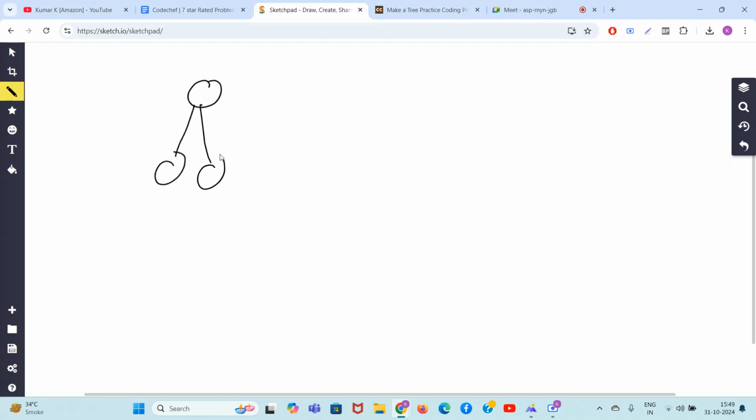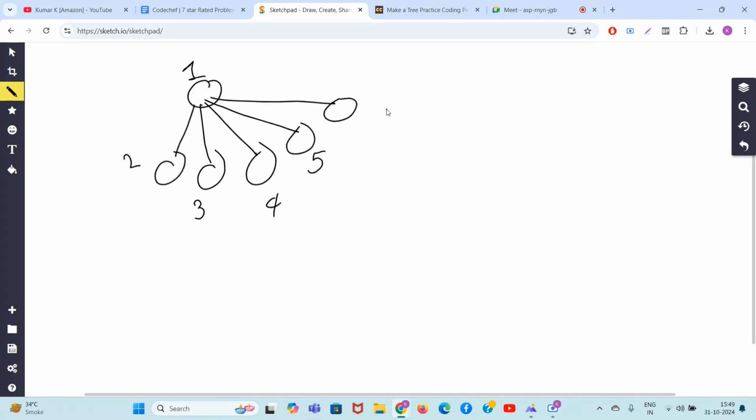So if I make a tree like this, this is node number 1, node 2, 3, 4, 5, 6. These have a degree of 1 only. But this one has a degree of 5 because it has 5 edges attached to it. So it will take at least 5 operations: O1, O2, O3, O4, O5. Why? Because in operation 1, let's take a random edge, 1 comma 2.